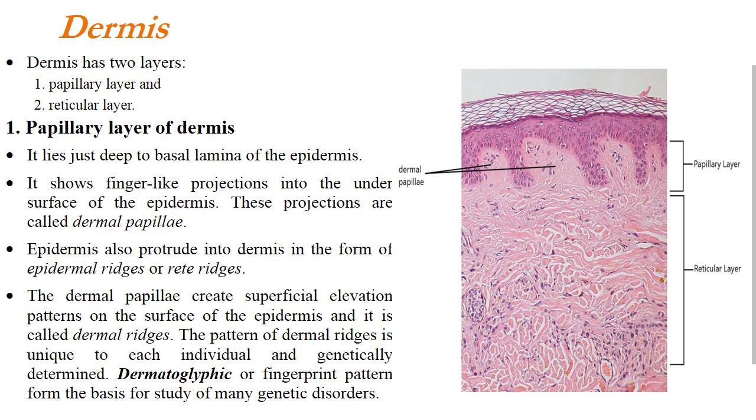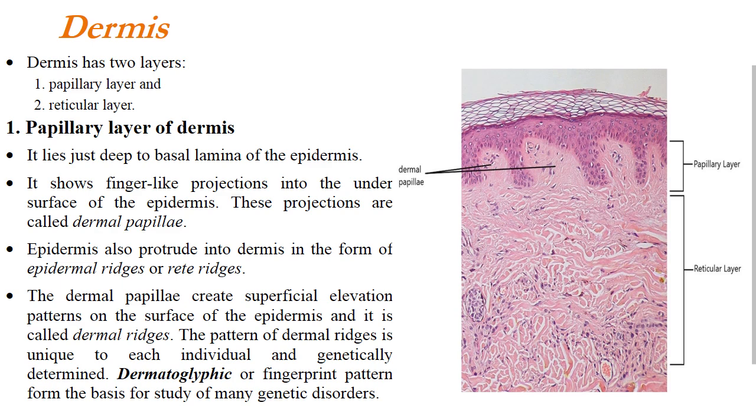The dermis is again divided into two layers, papillary layer and reticular layer. So we can see in the diagram the finger-like projections known as dermal papillae. So that is the papillary layer lying just beneath the epidermis. The papillary layer lies just deep to the basal lamella of epidermis. It has mainly loose connective tissue. It forms finger-like projections or papillae just under the epidermis, and these projections are known as dermal papillae.